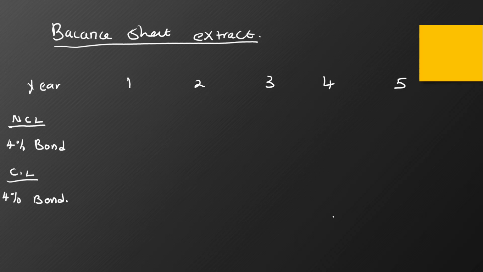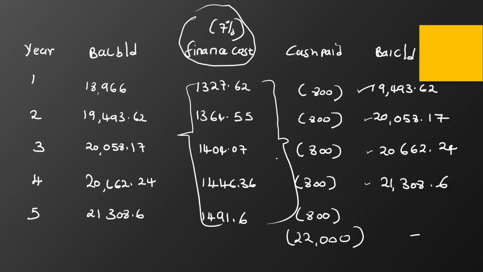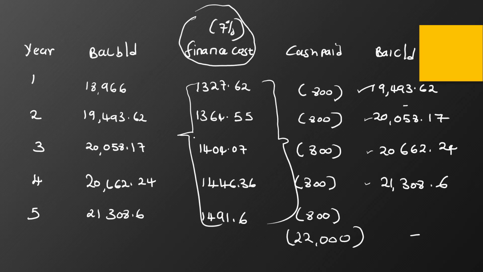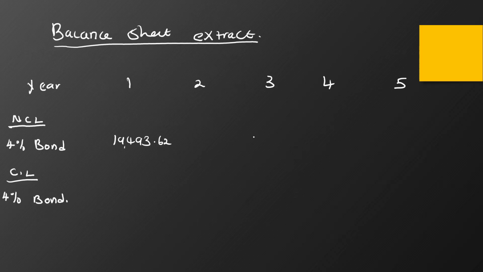For non-current liability, we have 19,493.62, because it's being paid in a period of more than 1 year. For year 2, the same thing. We have 20,058.17, because again, it's being paid in year 5.